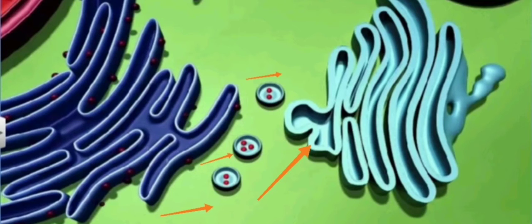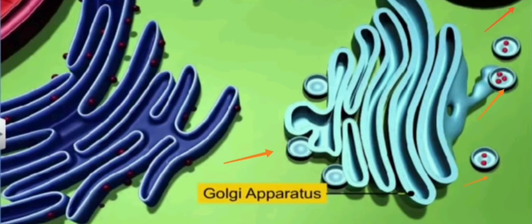The materials to be packaged in the form of vesicles from the ER fuse with the cis face of the Golgi apparatus and move towards the maturing face. This is why the Golgi apparatus remains in close association with the endoplasmic reticulum.